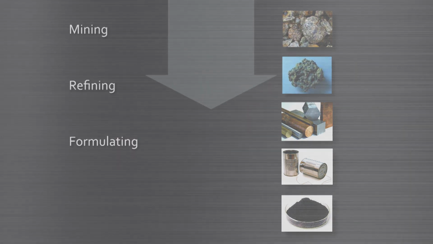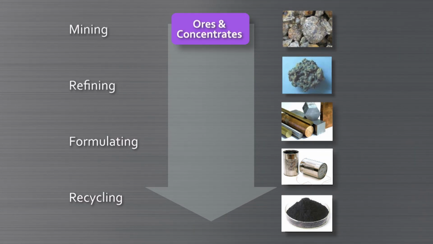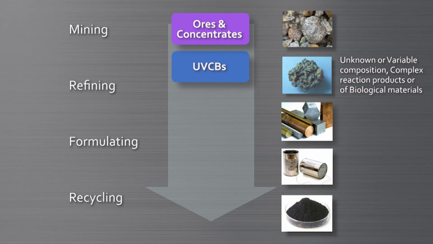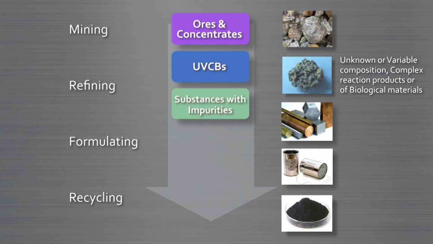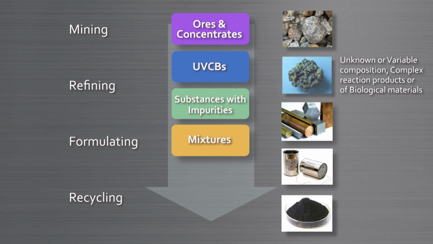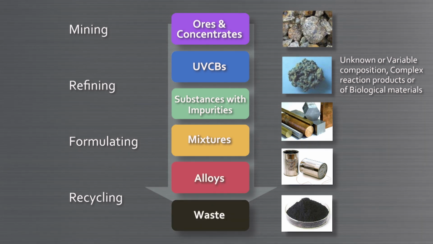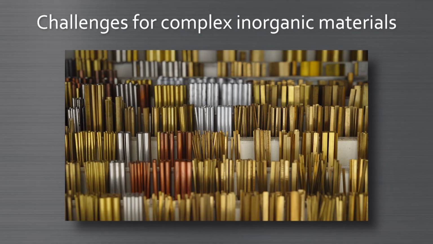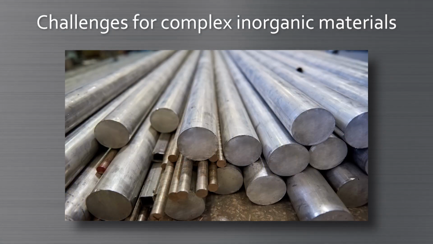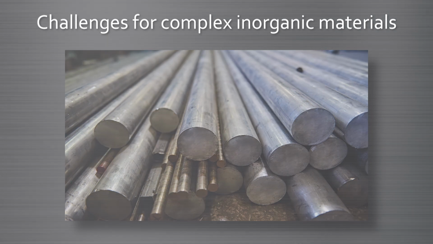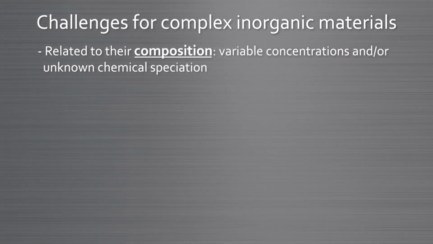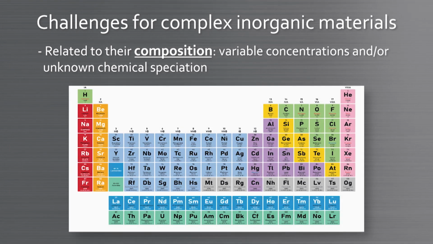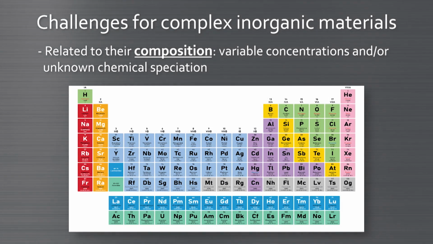Complex inorganic materials here refer to ores and concentrates, UVCBs, substances with impurities, mixtures and special mixtures like alloys and waste materials. Complex inorganic materials present a number of specificities that make their hazard characterization and classification challenging. For example, they're composed of a variable number of metal constituents with sometimes highly variable concentrations and/or unknown chemical speciation.